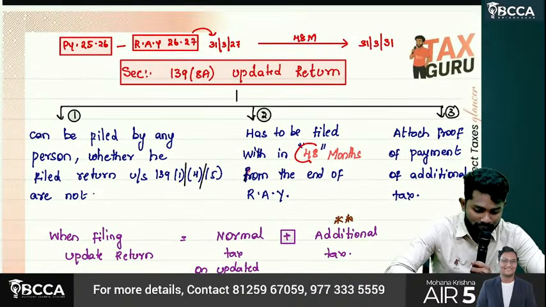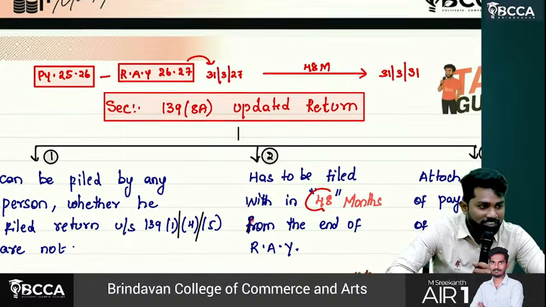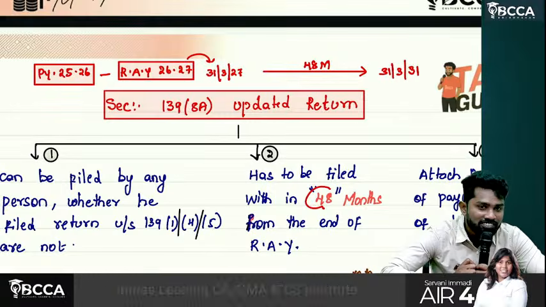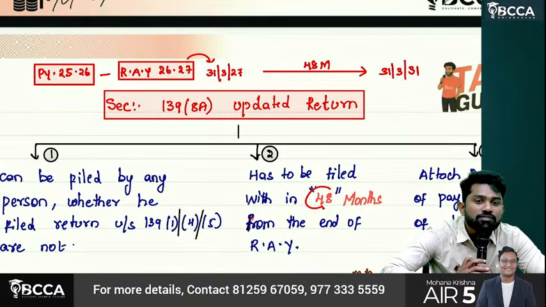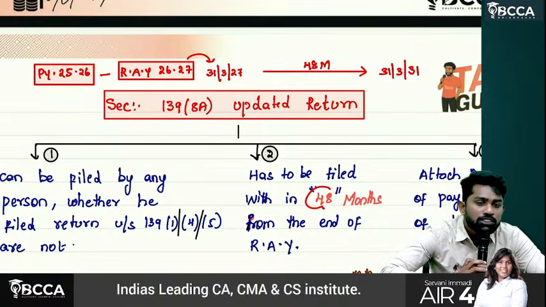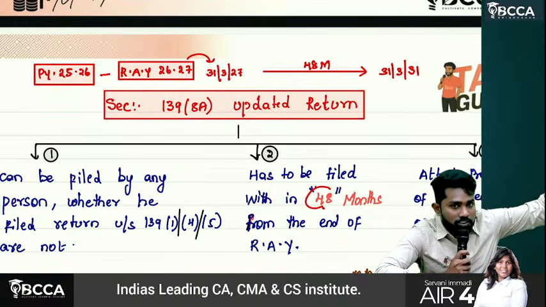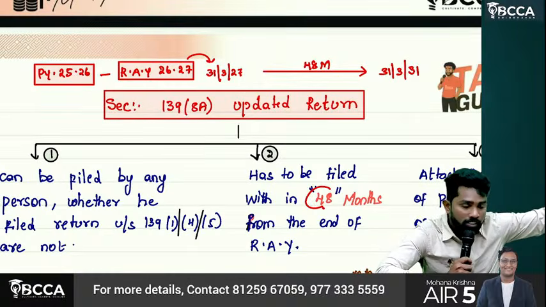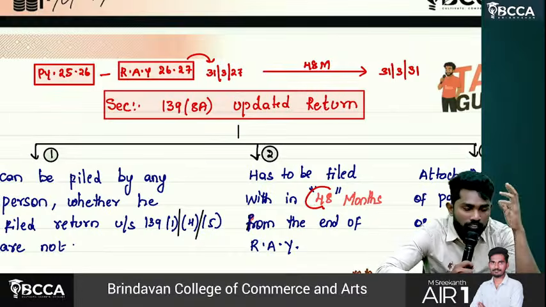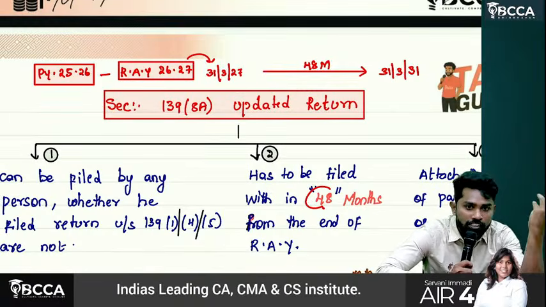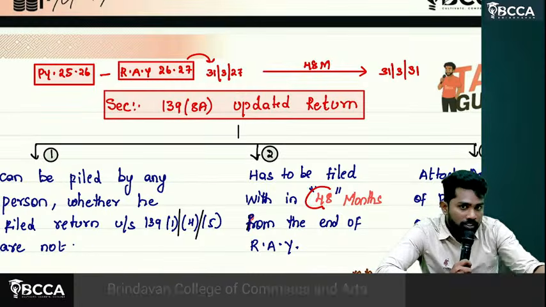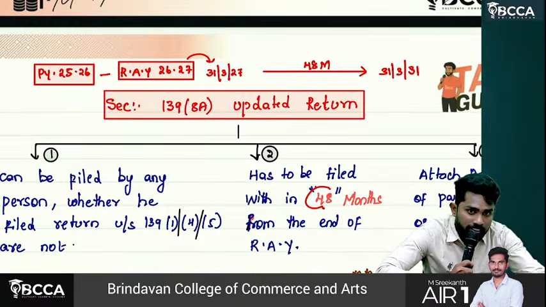I said, previous year 25, 26. See, you have time till 31st March 2031. In between, any time you can file an updated return. Whenever you had that realization, that time you can file an updated return. So you can file within 1 year, within 2 years, 3 years, 4 years.